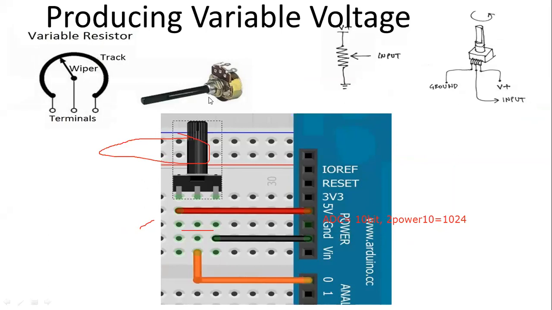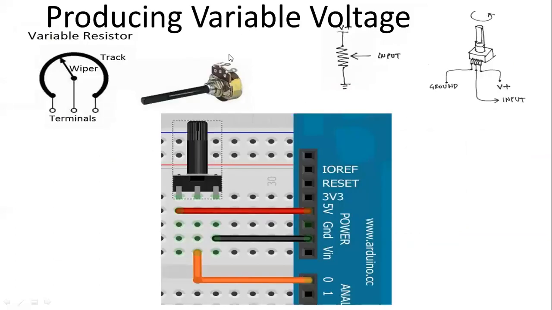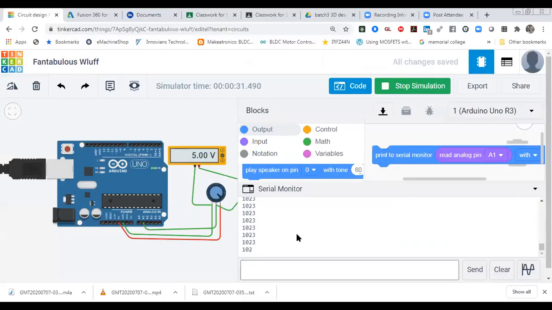We are connecting it over here and we are going to read it. How we connect the potentiometer and how it works, I already shared with you. Okay, so now I'm coming back to the practical: how you can convert it back to 5 volt, and what formula you have to use. This value is coming in the format of 0 to 1023, but you want it to display 0 to 5 volt. You may be confused that we are giving 5 volt but it is showing 1023, while you want only 0 to 5 volt. So how can you do it?